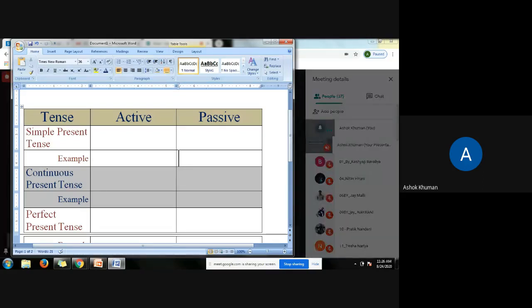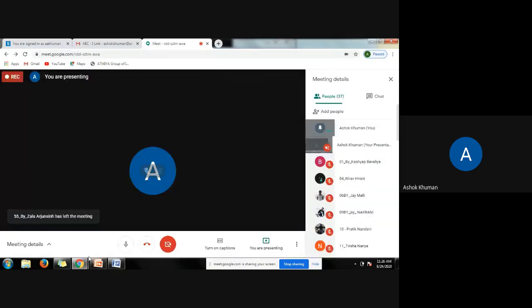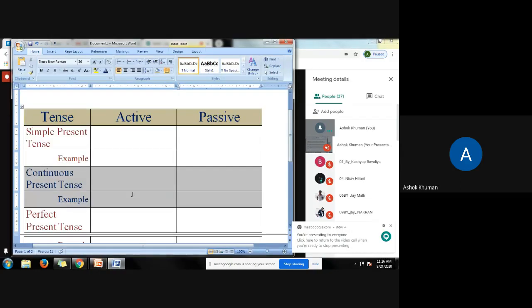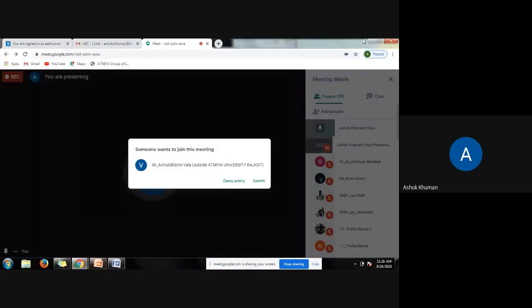Then we shall discuss continuous and perfect present tense, and our focus should be on the change in the verb form.